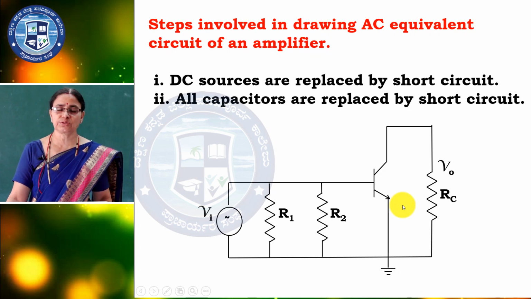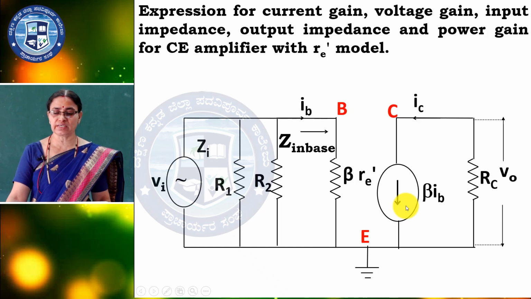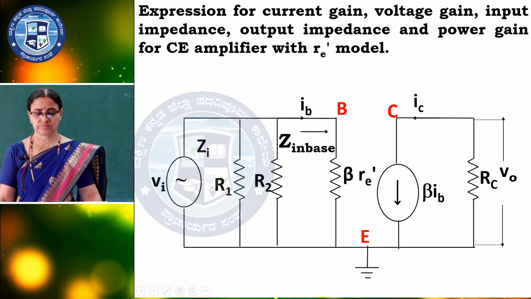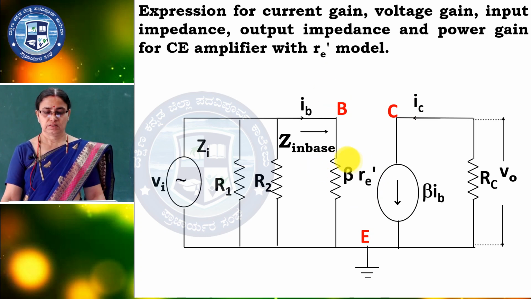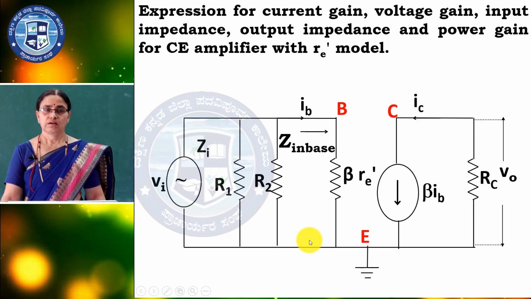Now we have to analyze the circuit using the re dash model. It is very important. Expressions for current gain, voltage gain, input impedance, output impedance and power gain of the CE amplifier using the re dash model. Here you are replacing the transistor with this model, with B, C and E, base, collector and emitter.